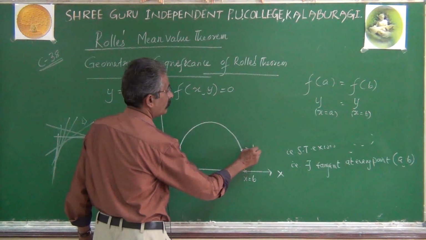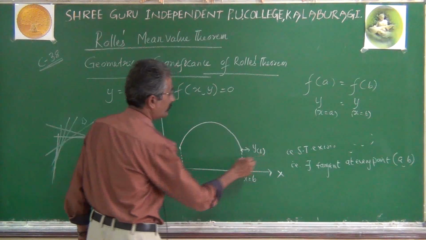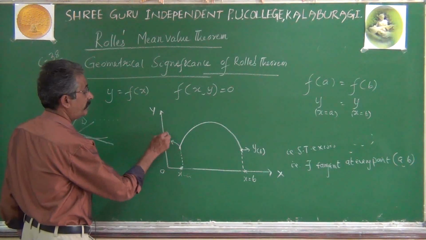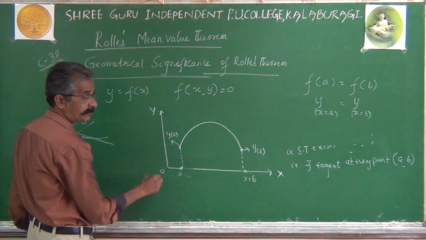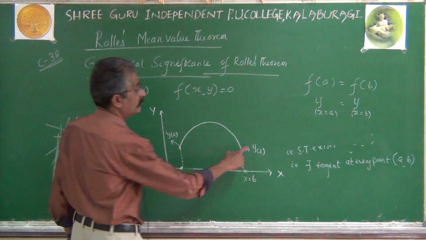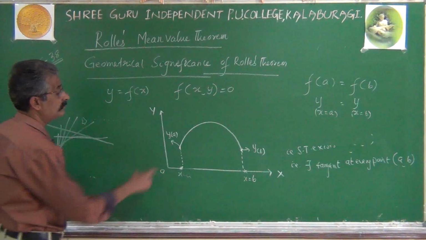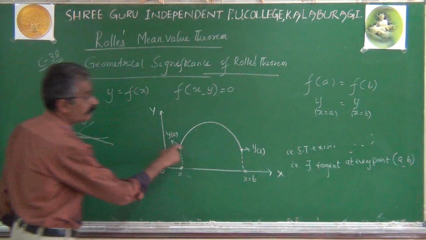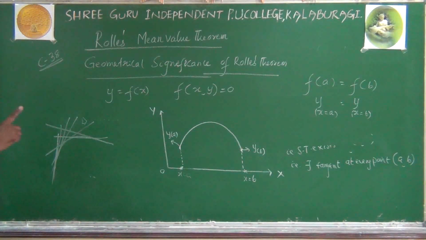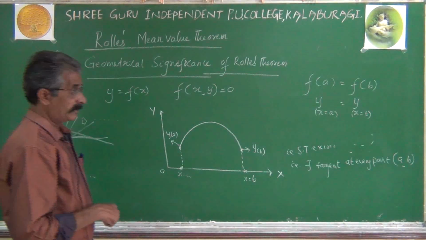This is y at b, this is y at a, they are at equal height from the x-axis. That's the meaning of the third condition.